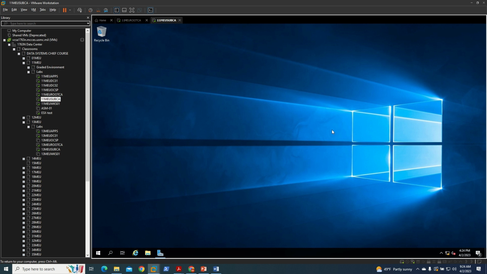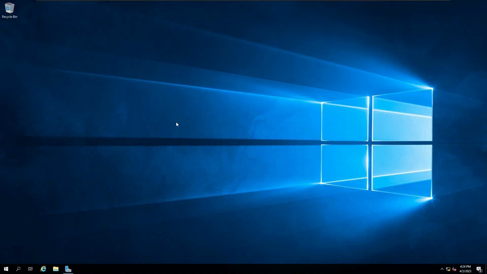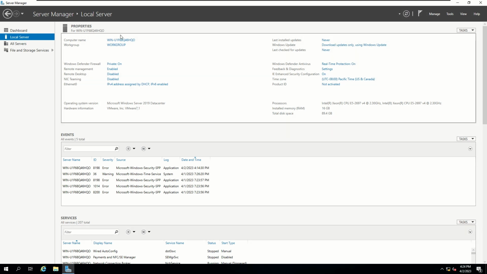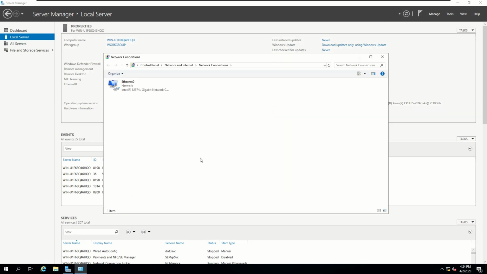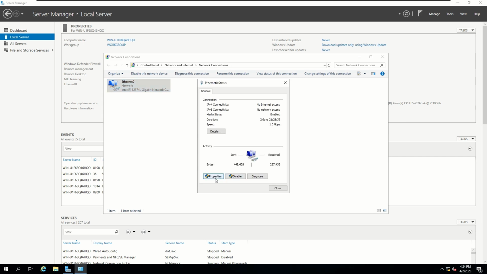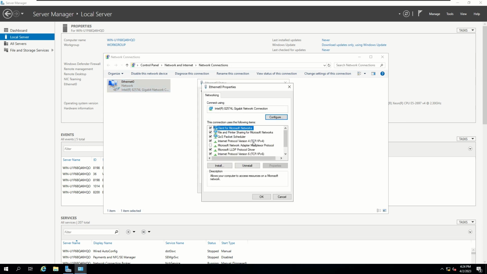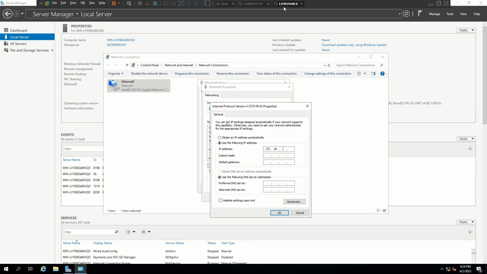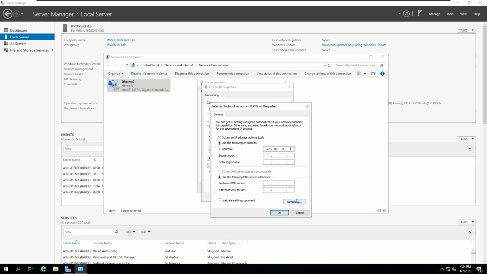Now the first thing we're going to do is set up our SUBCA with its basic configurations. Let's go ahead and enter my SUBCA. All I have is a deployed VM, nothing configured yet. So let's go ahead and change that. I'm going to change my IP settings first. This is 11mu.